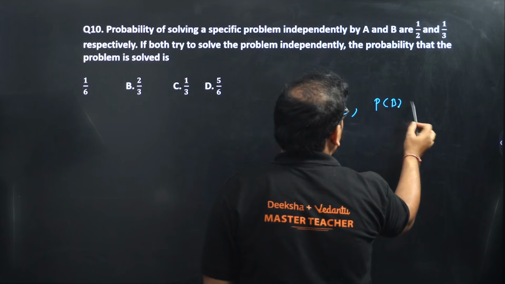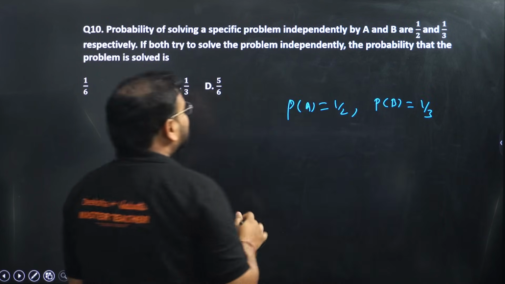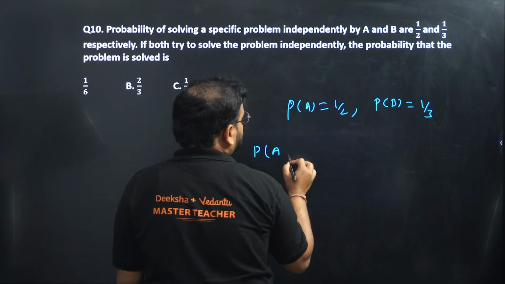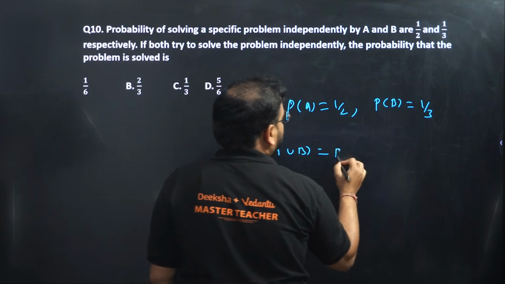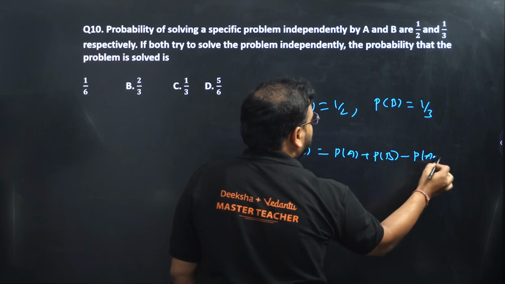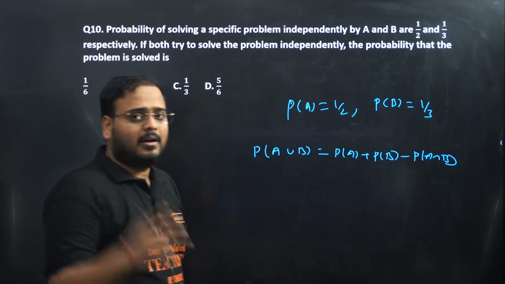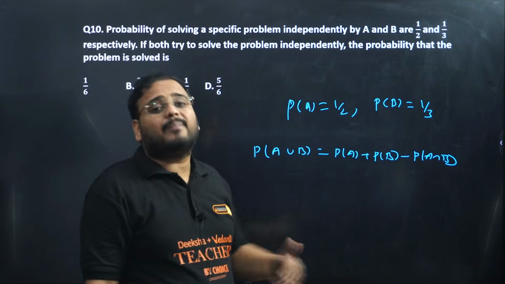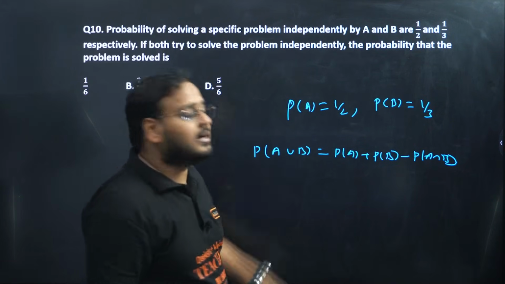Anything else is given? They're saying they're both trying to solve the question and it is solved. So A union B, right? So P(A) plus P(B) minus P of A intersection B. Listen to me. What are they saying? They both try and they end up solving the question. What is the probability of that?